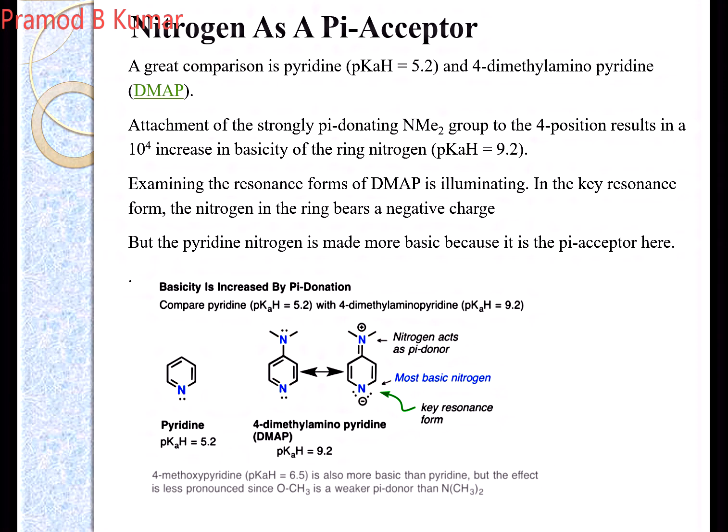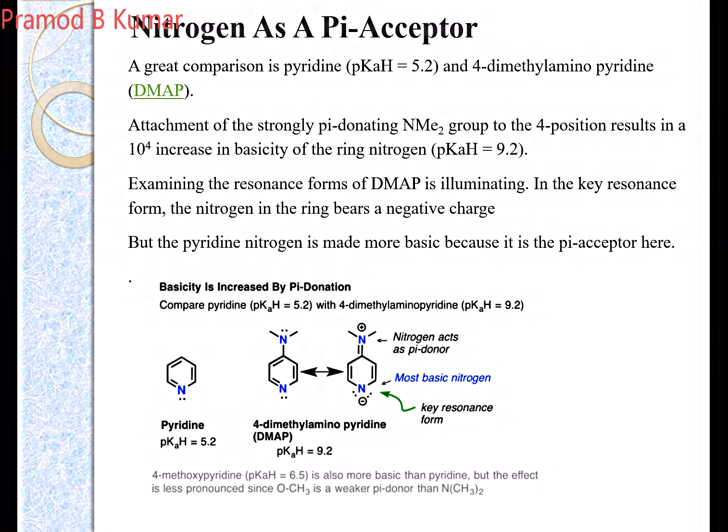So let us go into this. If you see the structure, the lone pair of electrons in N,N-dimethylamine goes into conjugation with the ring system, and when it goes into the system, it increases the electron density at the nitrogen which is present in the ring.